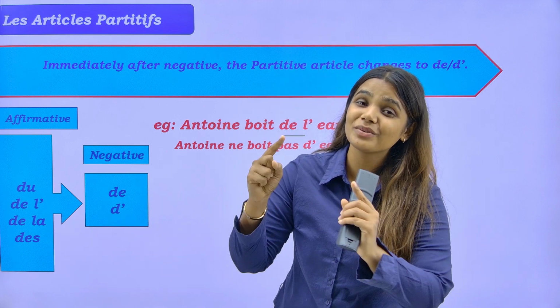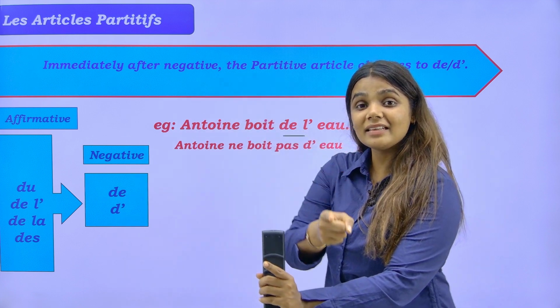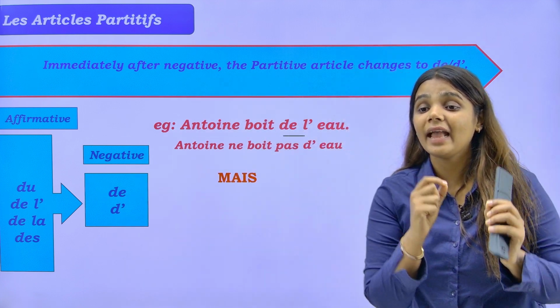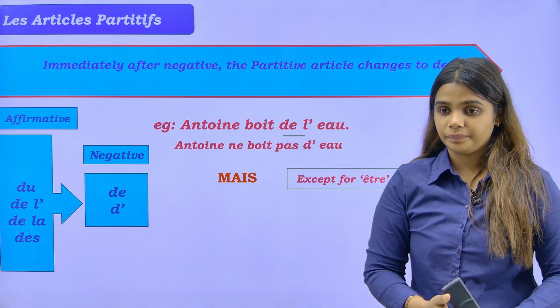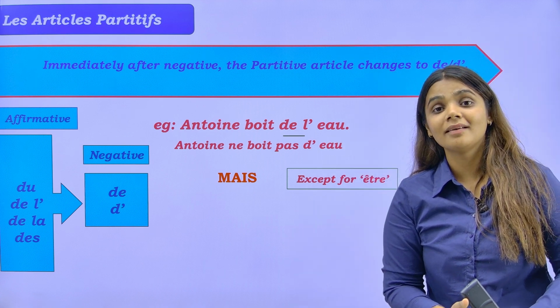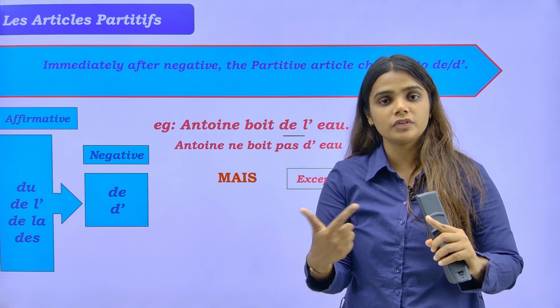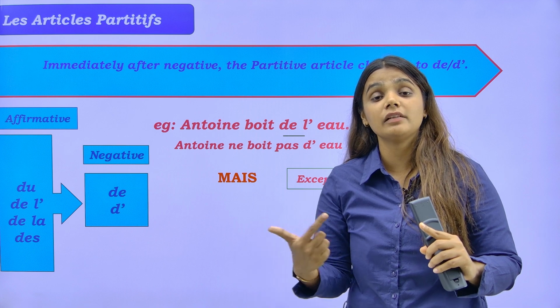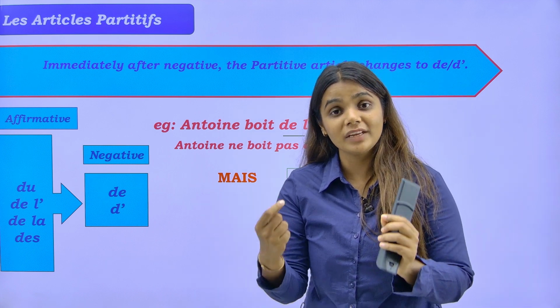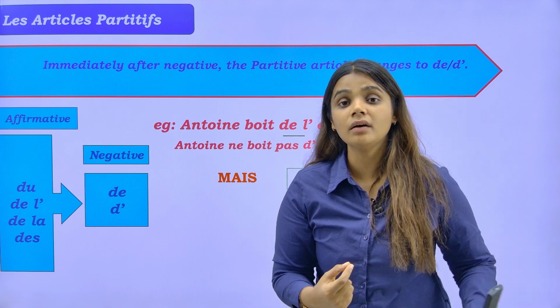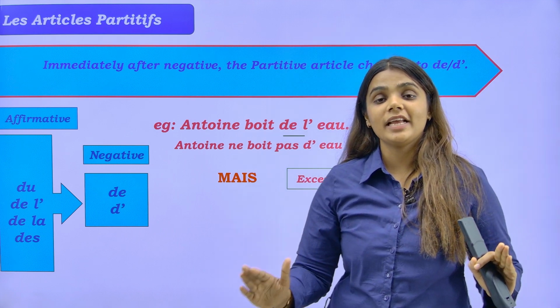But again to this also, you have an exception that says except with être. You know the verb être? To be. If you see the conjugation of être also, je suis, tu es, il est, elle est, nous sommes, vous êtes, ils sont, elles sont. If there is a conjugation of être, it will remain unchanged.